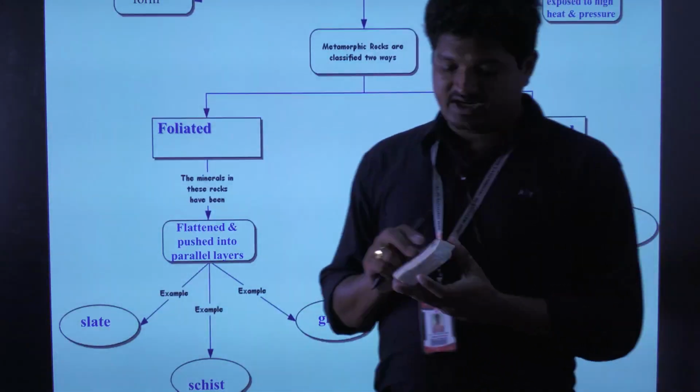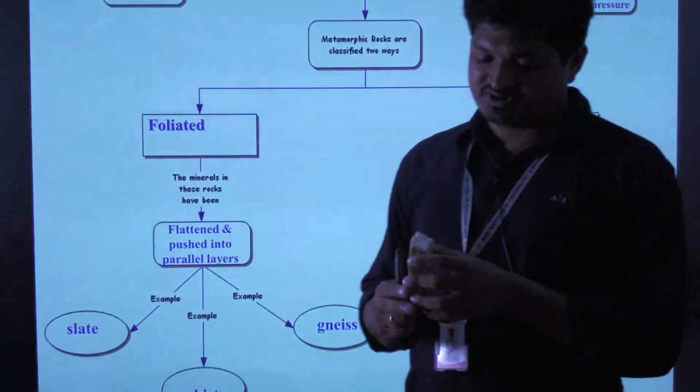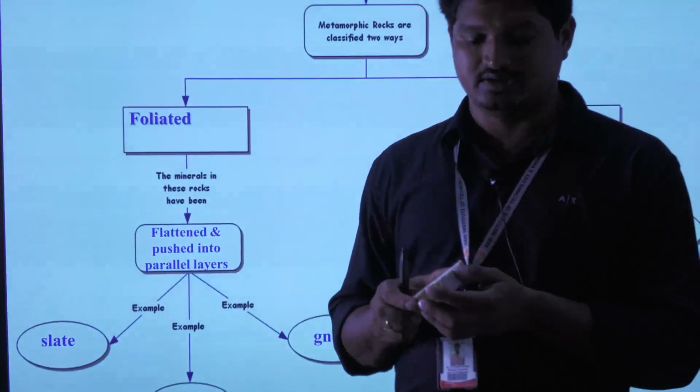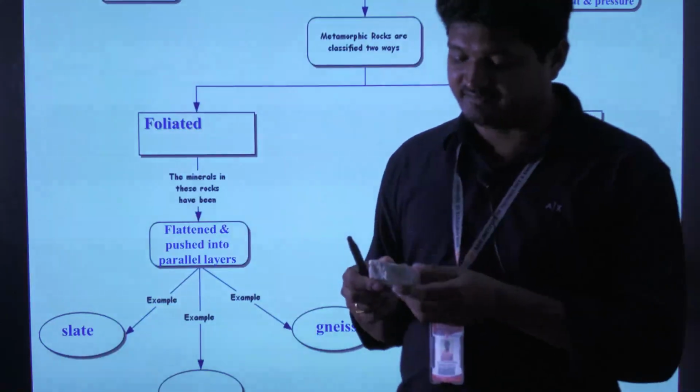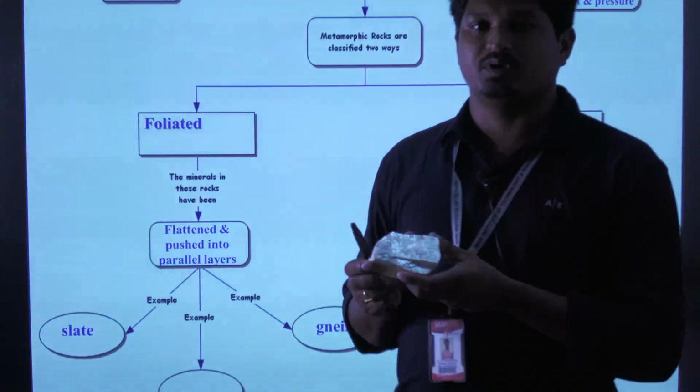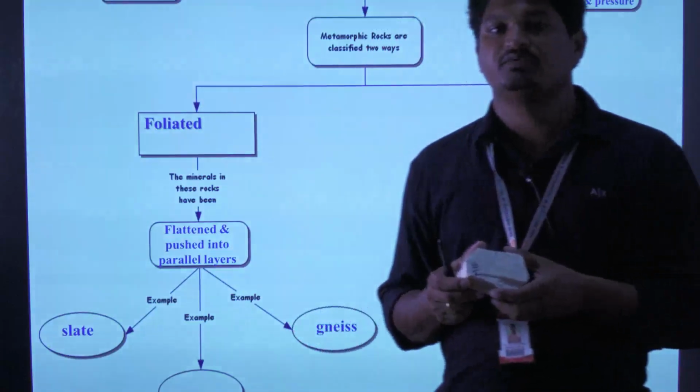Among the non-foliated rocks, marble has about 70% quartz grains, and some feldspar material is identified, so we call it marble. Marble is also a non-foliated rock.